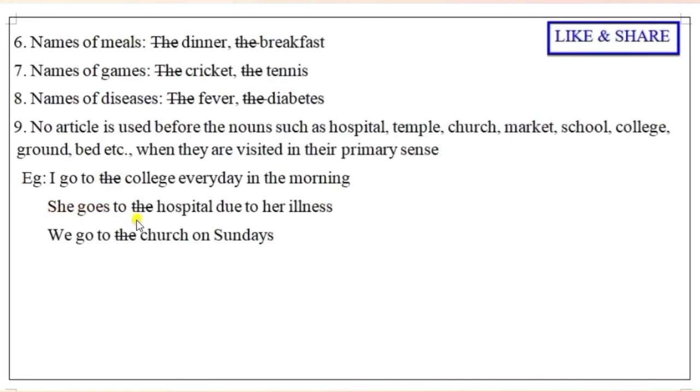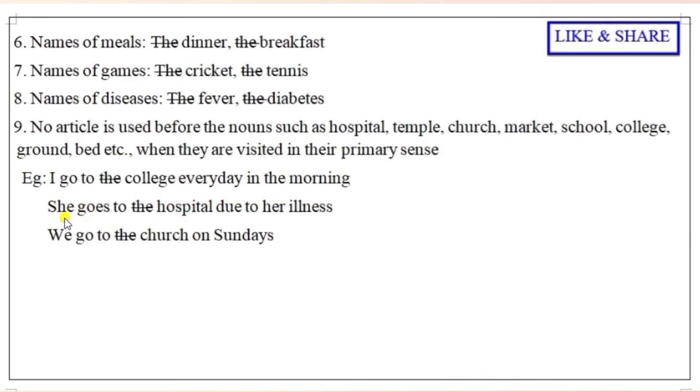Same way here: she goes to the hospital due to her illness. For what purpose does she go to the hospital? Due to her illness. So here also the primary sense is there. Why should we go to the hospital? For treatment. So that is the primary sense here.